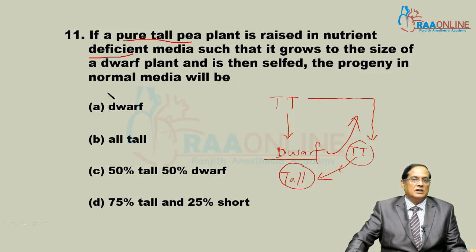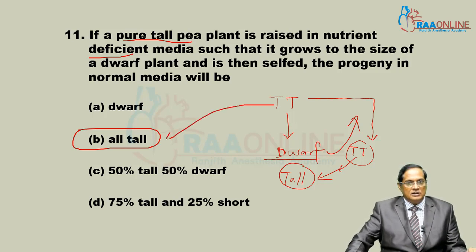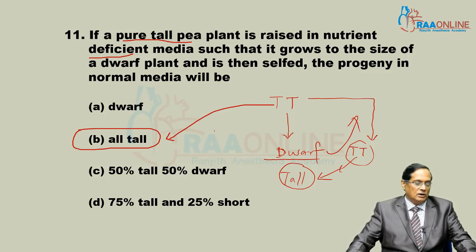If they get normal media, the genotype does not alter and they will be tall. Such dwarf plants will also produce tall plants because the gene in them is for tallness. The genetic makeup does not alter. That's why by selfing in normal media, they will produce normal tall plants.